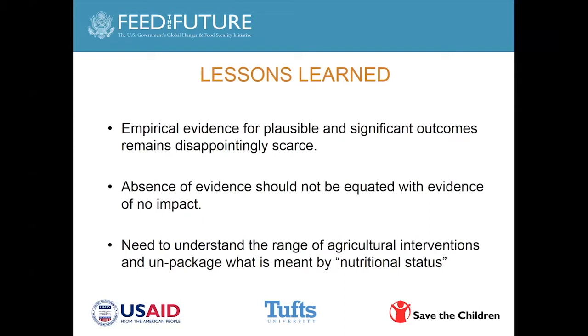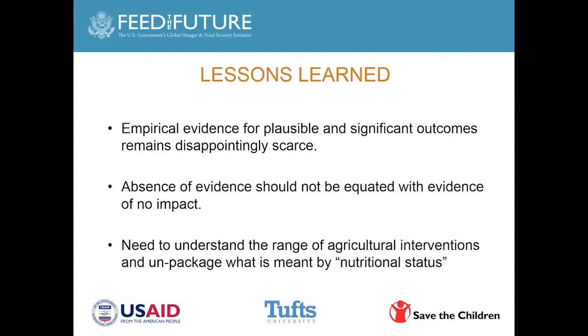The analysis of agriculture nutrition have used varying indicators of outcome, including nutrient density, diet diversity, diet as a whole, and that could be at household, at child level, anthropometric measures. And the measure that is used really needs to be linked to the specific agricultural intervention under study.